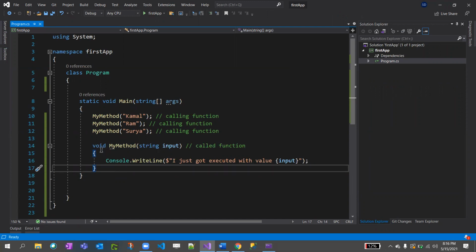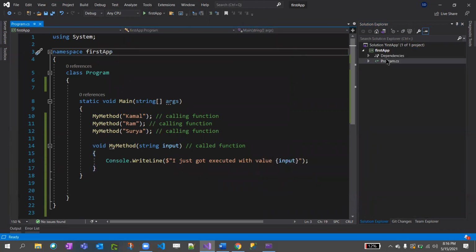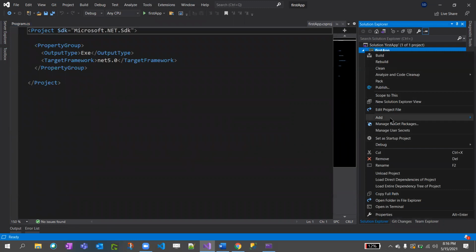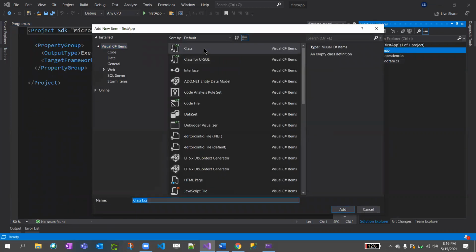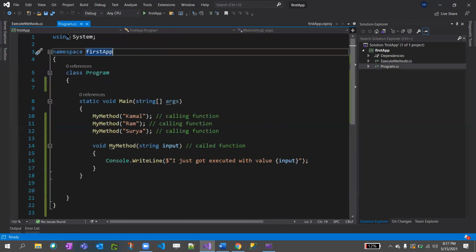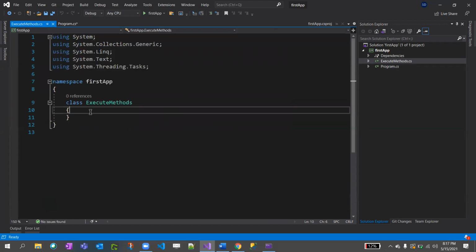So to your answer, if you want to create a new class, I will create a new class here. Just watch it out. If you want to create a new class, you just click on the library C# and add class. Click on the class and say execute method .cs example. You can give whatever name you want, right? Okay, we'll just move this method to our new class which you just created.